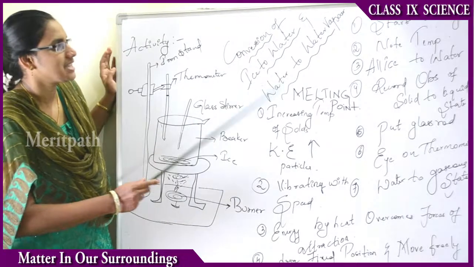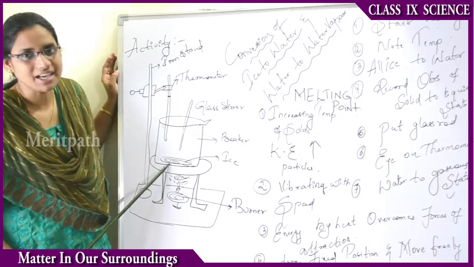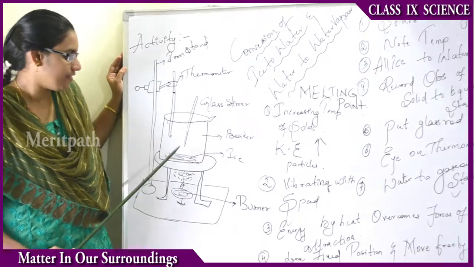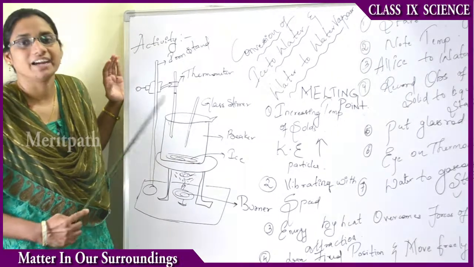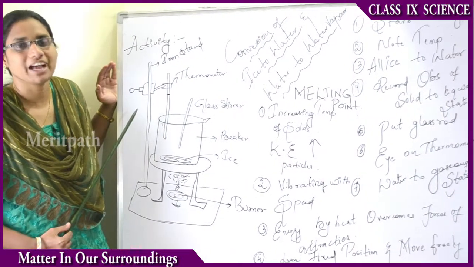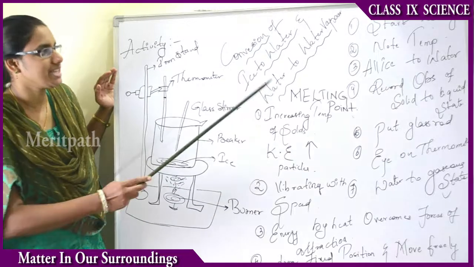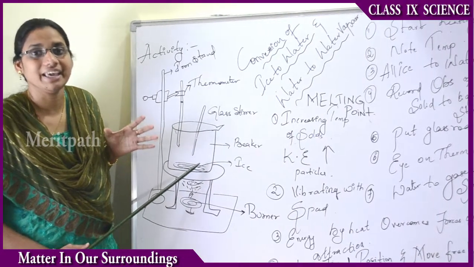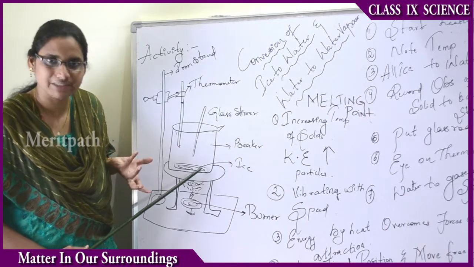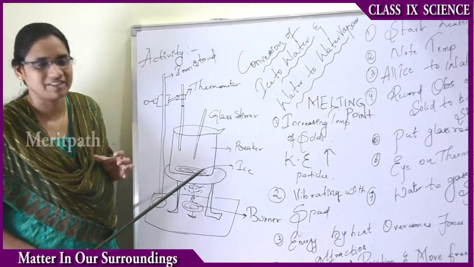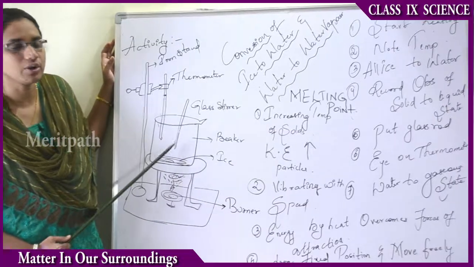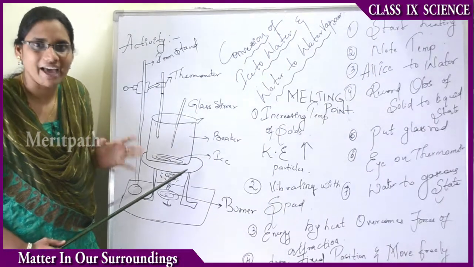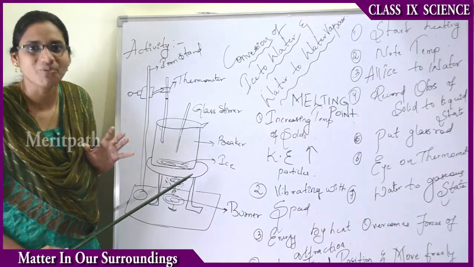First, start heating, with the ice placed in the container, with the help of the burner. When we continuously heat, we will see that at one stage the ice will melt and be converted into water. Now, second step, we have to note the temperature when the solid state, ice, is being transformed from solid state to liquid state. And third, we note at what temperature all the ice is converted into liquid form, that is water.